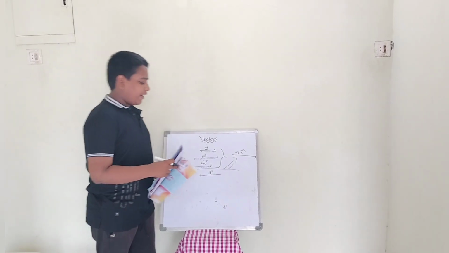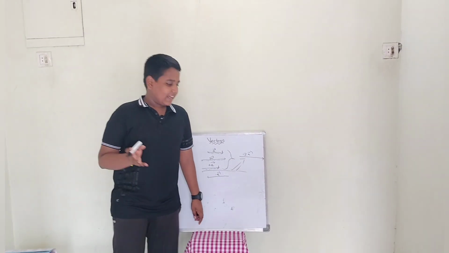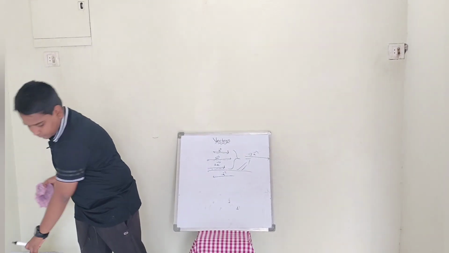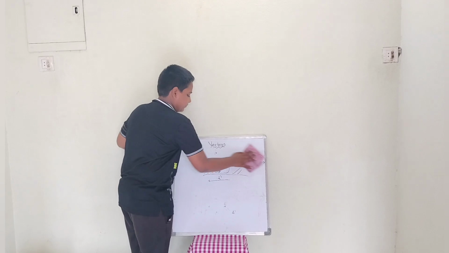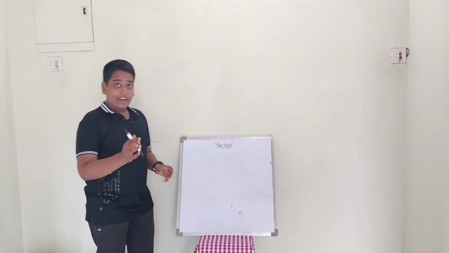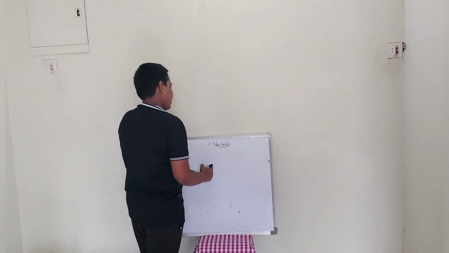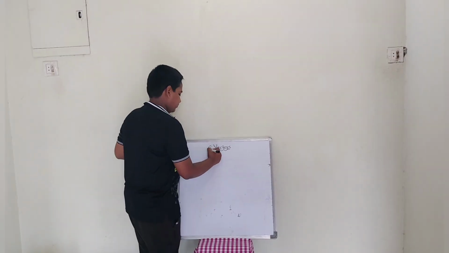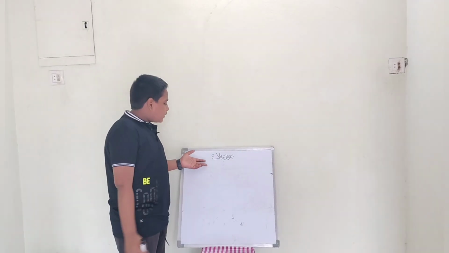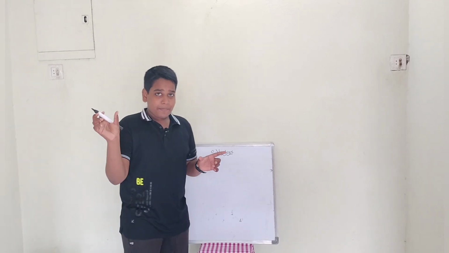See, now null vector. What's a null vector? Basically, suppose I give an example now. Null or zero vector, anything we can write. So I am writing zero vector. See, suppose vectors a bar and b bar are equal.